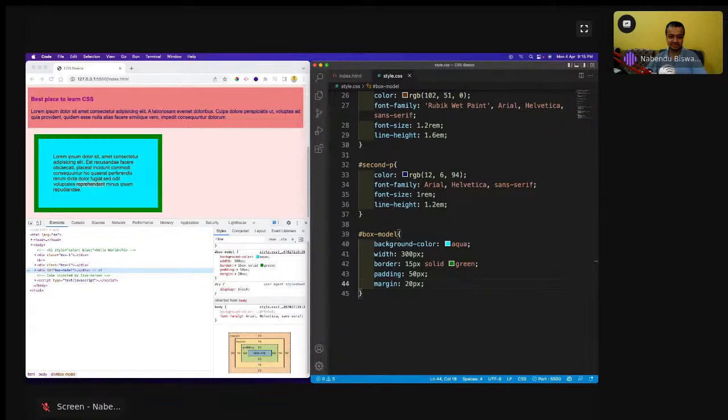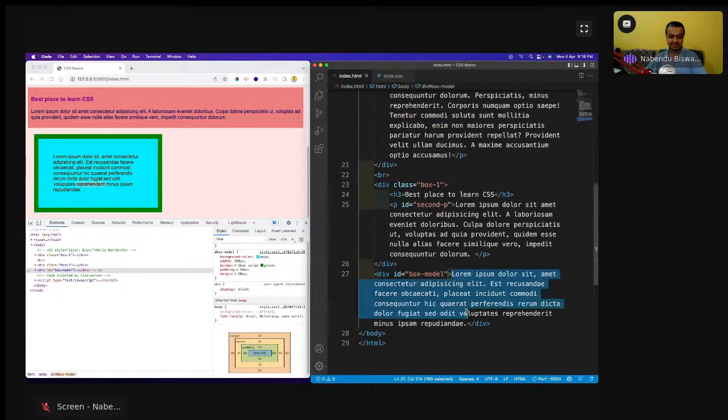Okay, so the 50 pixel and 20 pixel. So what is this box? Again, the box model is actually, if some interviewer is going to ask you what is this box model, you have to answer that thing. So box model actually contains four things. One is this. See, if I go to this box model also, the first thing which is showing me is 300 into 120. So what is this? This is known as the content. So tell the interviewer the first thing is the content. Content means whatever I typed here, and this can be of any size.